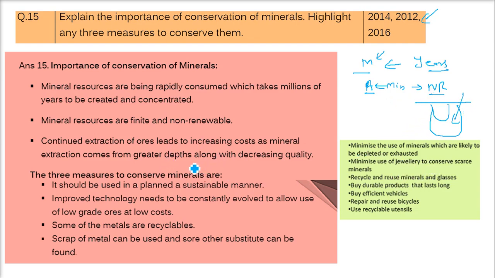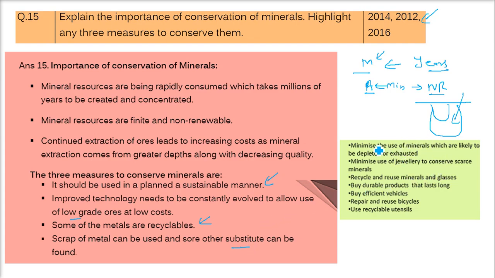So what are the measures to conserve them? First, they should be used in a planned, sustainable manner. Right now we need them, but we should keep them for later also, for our kids. Good technology should be used so that low grade ores which we generally don't use can be brought to the market and used. Some of the metals are recyclable, we can recycle them. And scrap of metal, once metal is used, like automobiles, can be reused for some other purpose, as a substitute.